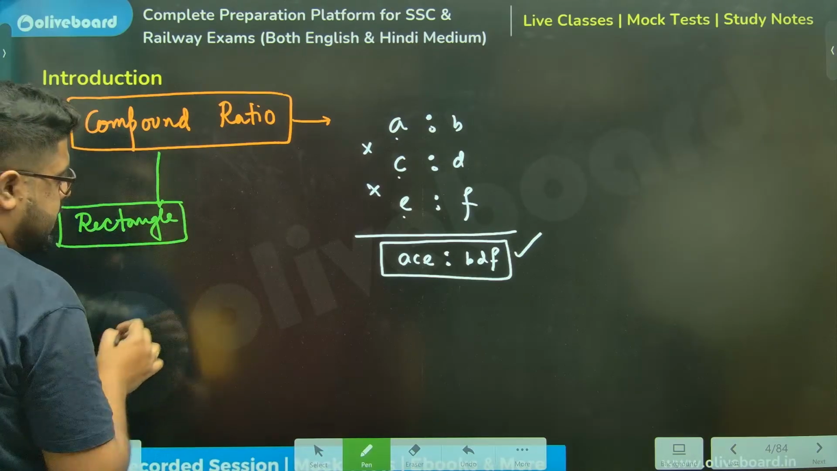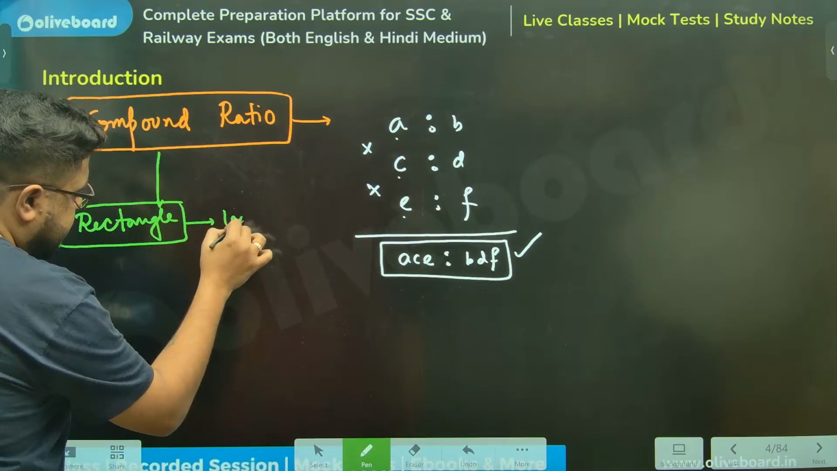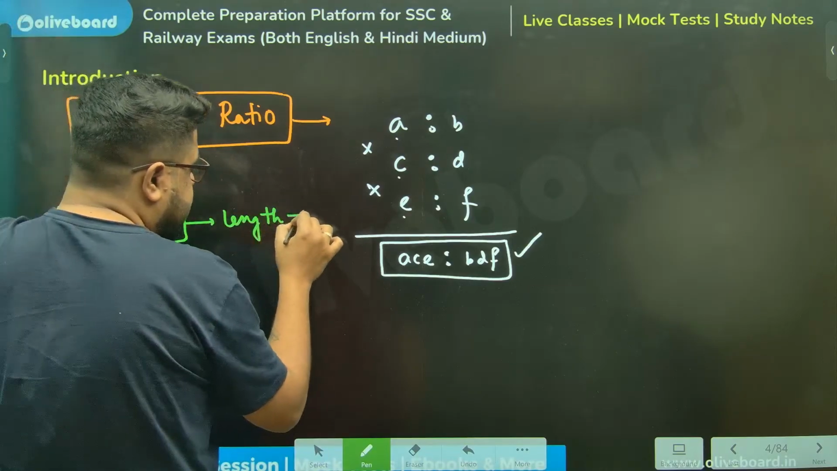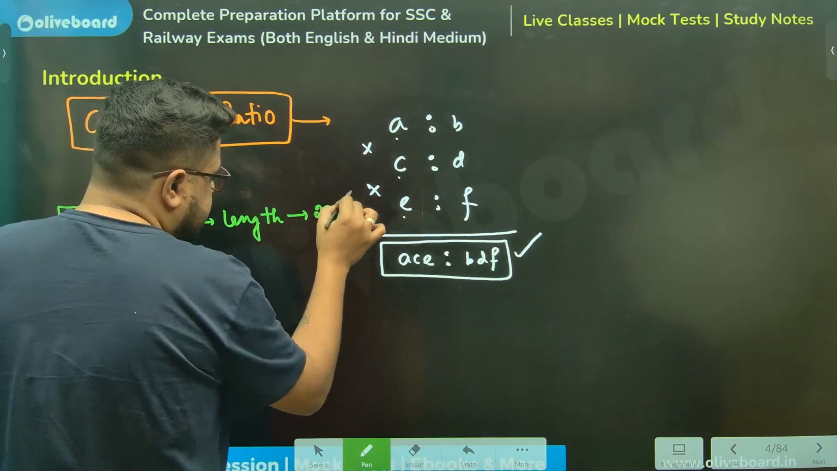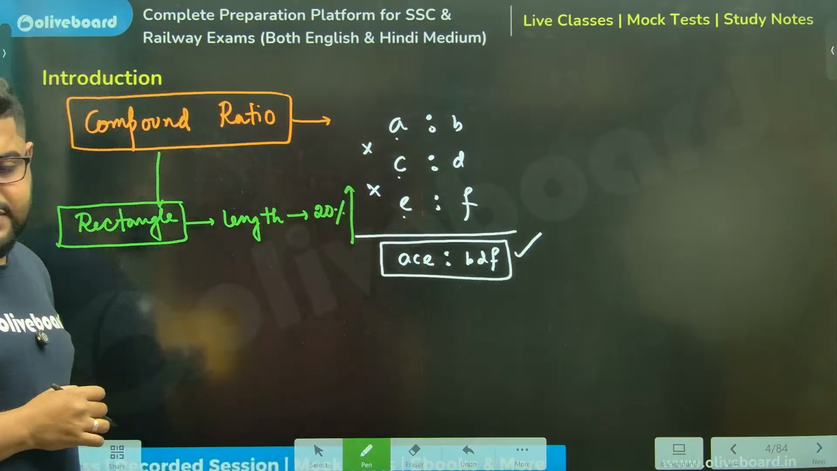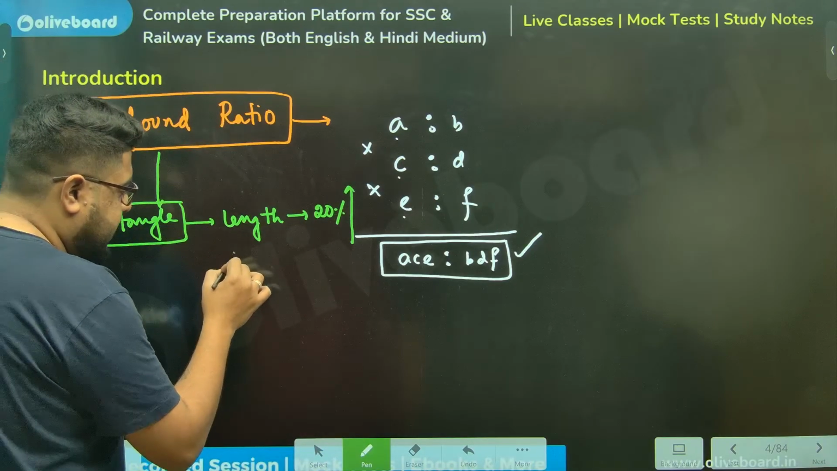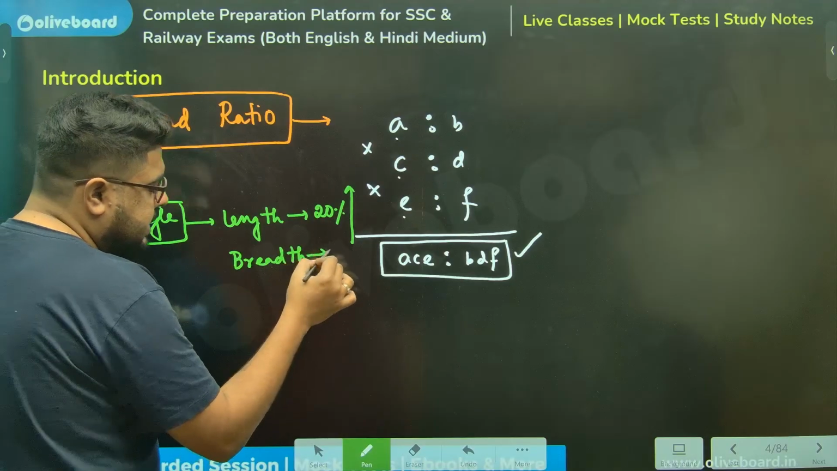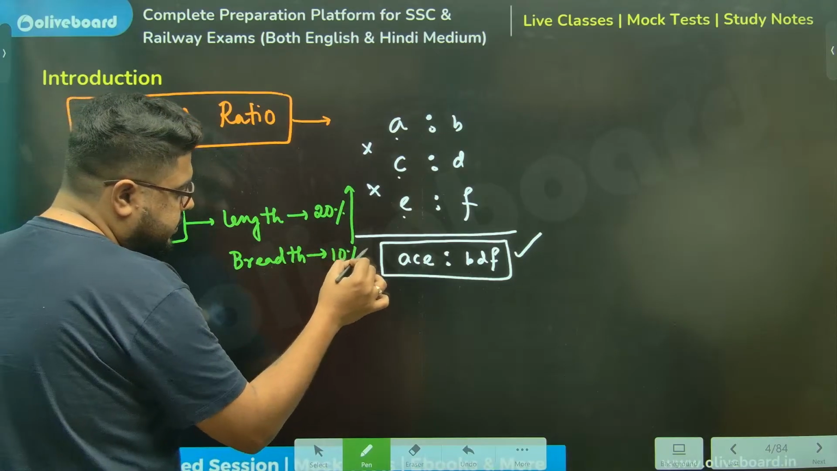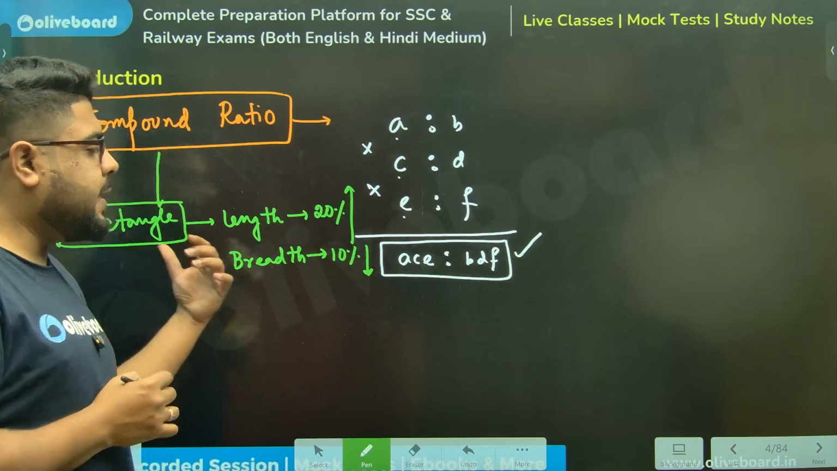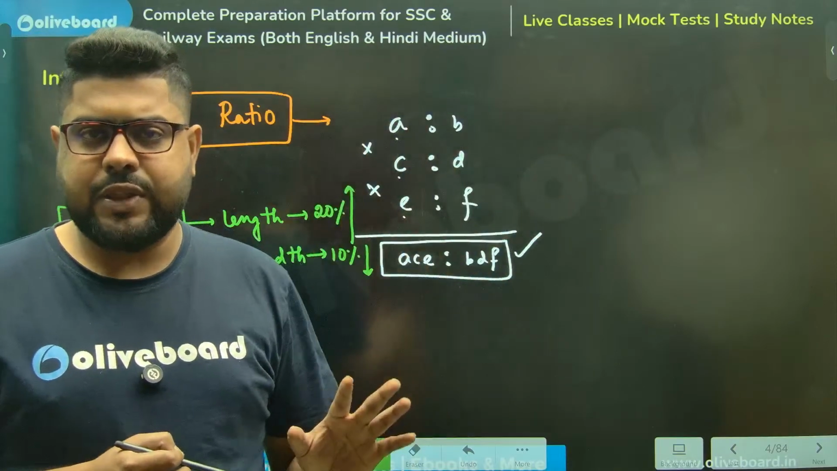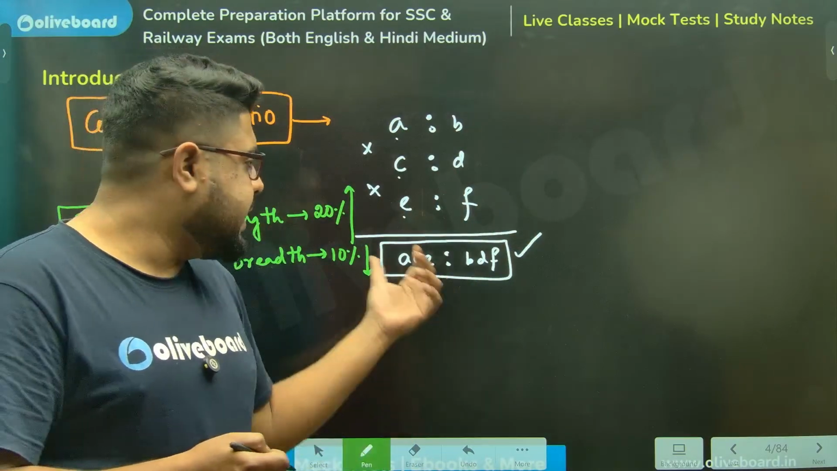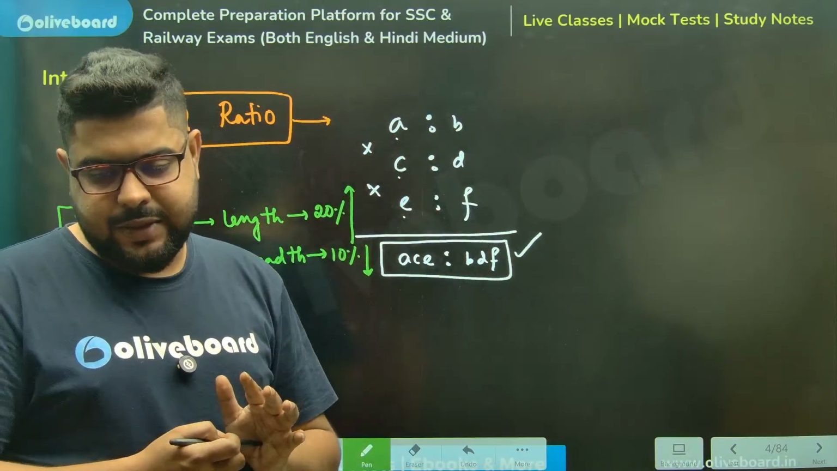Okay. Now, just as an example: the length has been increased by 20%, and the breadth has been decreased by 10%. They are asking what is the percentage change in its area. Now you can use the AB theorem to find the answer. You'll say 8% will be the answer using the AB theorem.